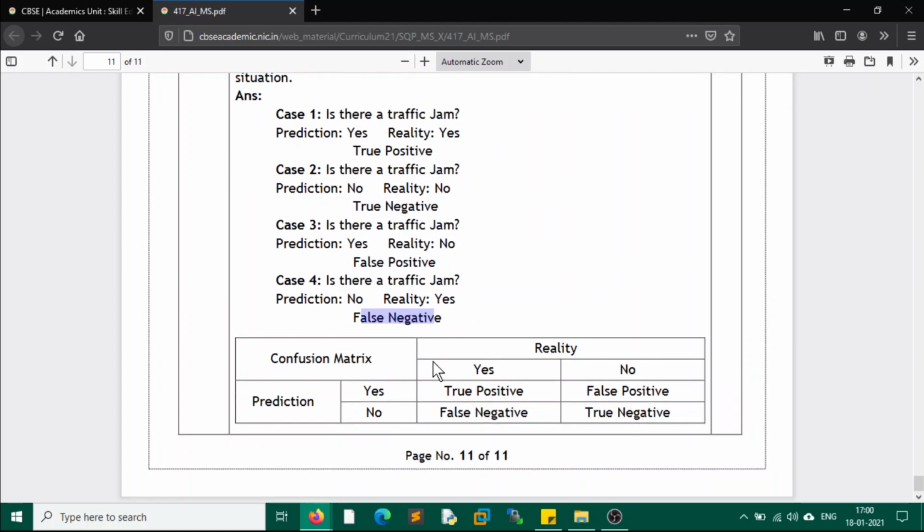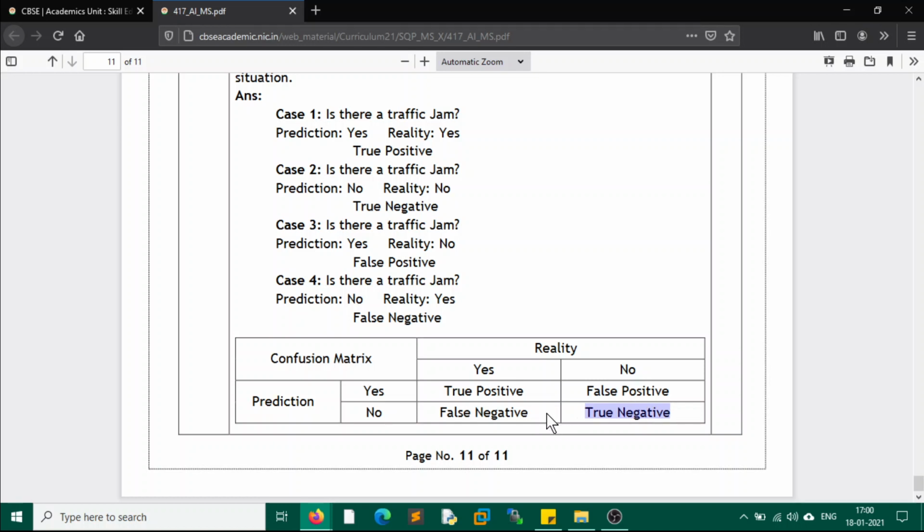So we have a confusion matrix here, where we have two types of prediction, yes and no, and we have reality, which is yes and no. If we combine these two, yes-yes is true positive, then yes-no is false positive, then no-yes is false negative, and no-no is true negative.